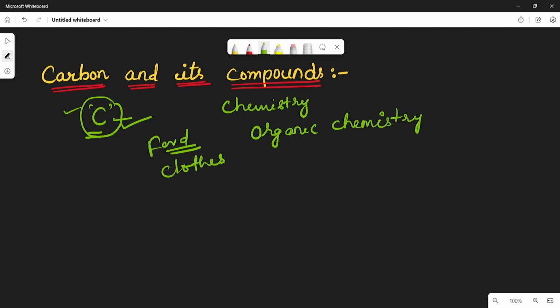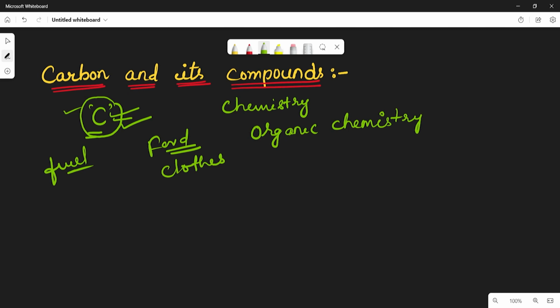And we are using fuels to run automobiles, so that fuel also contains carbon. So without carbon, in other words, we can't survive, because in every aspect we are depending upon carbon compounds, right?